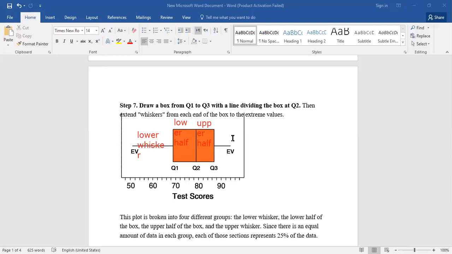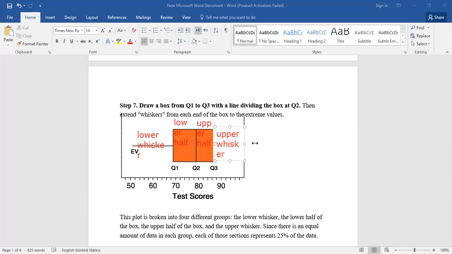Okay, and the last one is called what? Upper whisker. Thank you, Zaina. This is called the upper whisker.